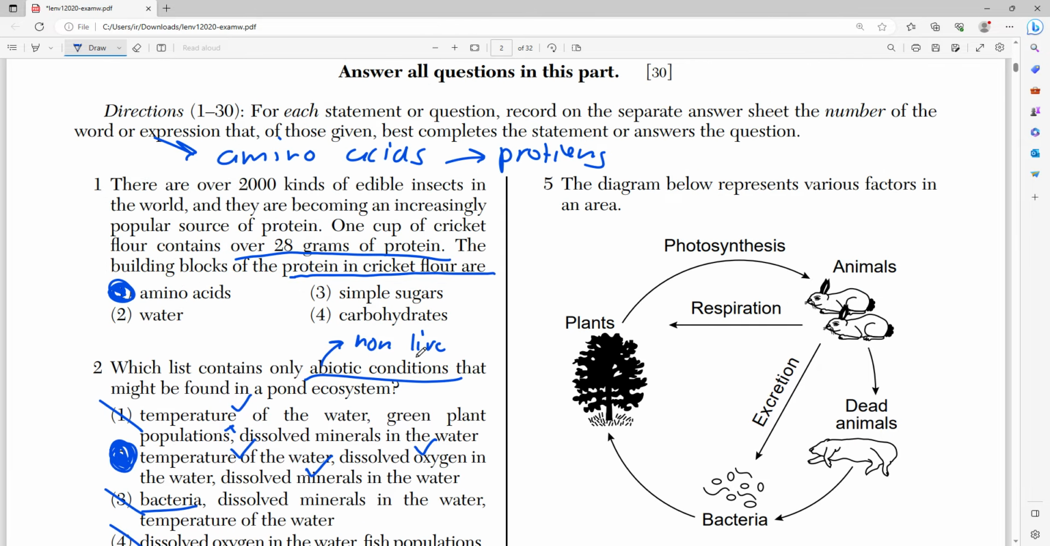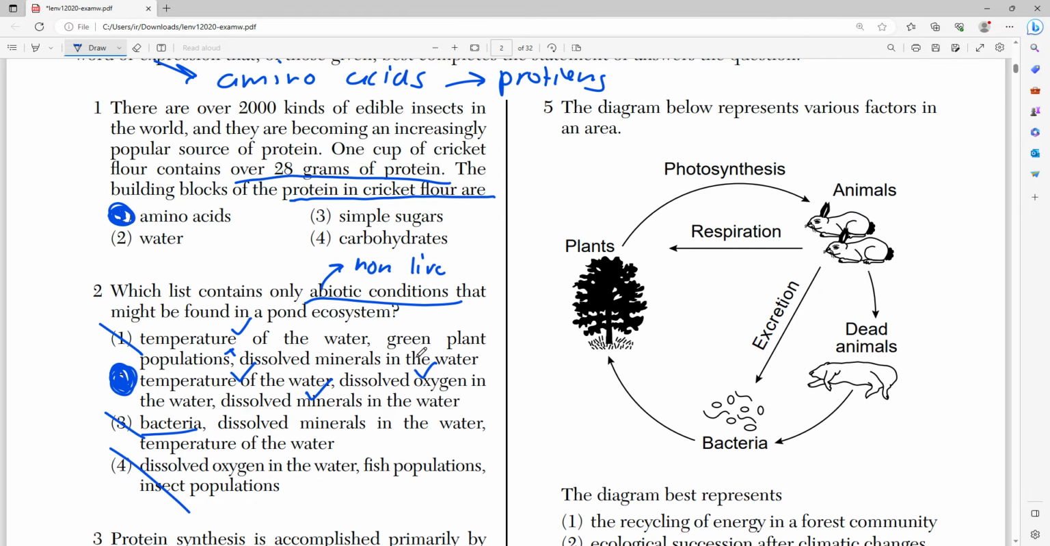Moving on to number 5, it says that the diagram below represents various factors in an area.